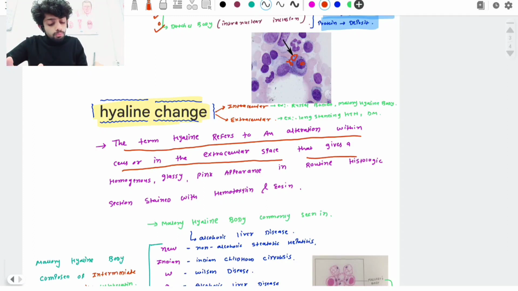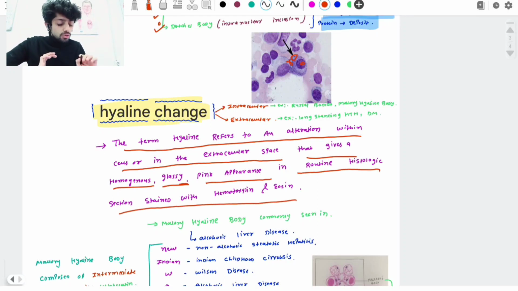That gives a homogeneous appearance. What's the meaning of homogeneous? Homogeneous means the same kind of appearance inside the cells and outside the cells. Normally we have a different kind of appearance outside and inside the cell, but in this condition it is the same appearance inside and outside the cell. So, homogeneous, glassy. What do they mean by glassy? Like a smooth appearance, like our finger palm is very smooth, that kind of glassy. And what kind of pink appearance? Eosinophilic, or pink appearance in a routine histologic section stained with hematoxylin and eosin.